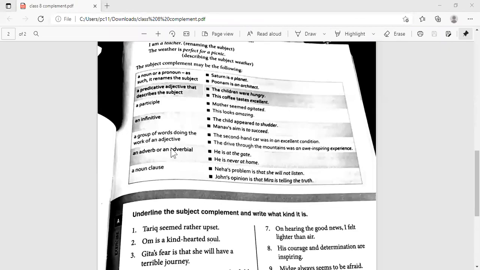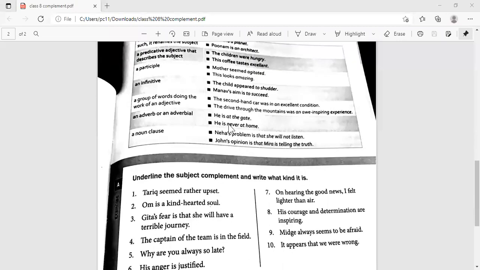Now let's look at this. Here, doing the work of an adjective, there are a group of words, but each one of them is describing something. The second-hand car was in an excellent condition, right? What is being described? The second-hand car. What is the condition? In an excellent condition. Okay. The drive through the mountains. What are we talking about? The drive was an awe-inspiring experience. Fine. So, he is at the gate. Where is he? Right?